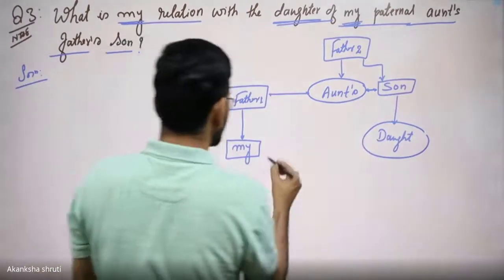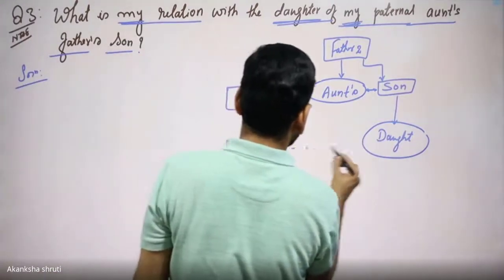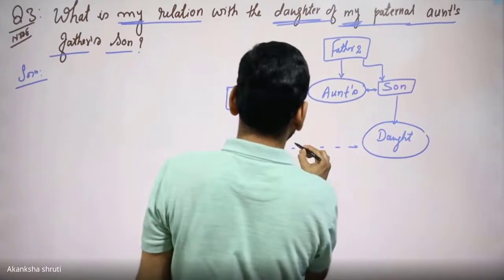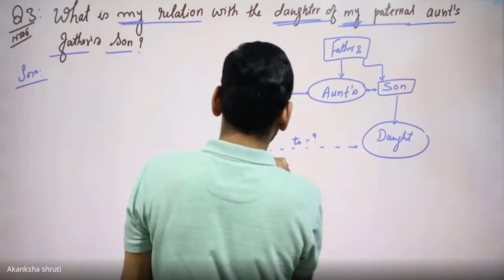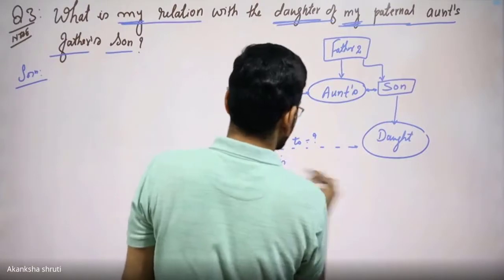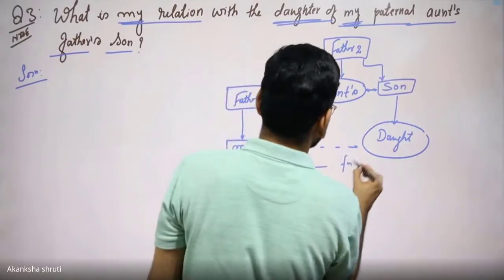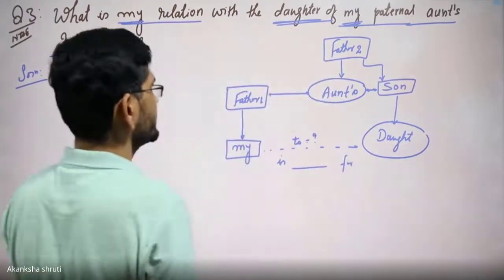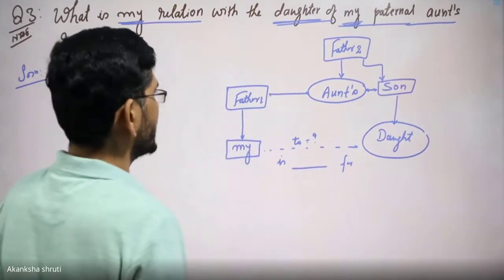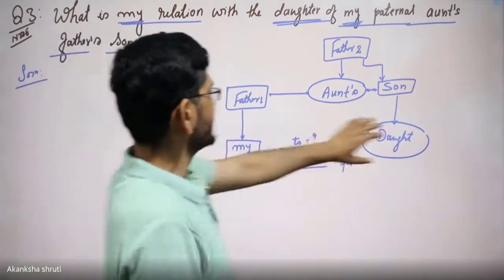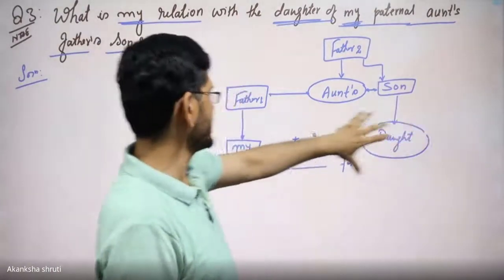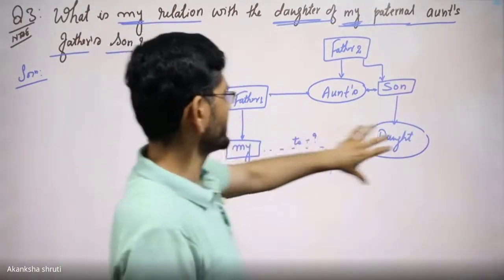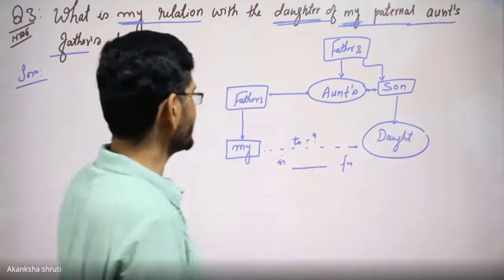So the relation is asked, my relation to this daughter. Here we are getting that me and this daughter are in the same generation. So surely there will be a brother, sister, cousin, that kind of relation.